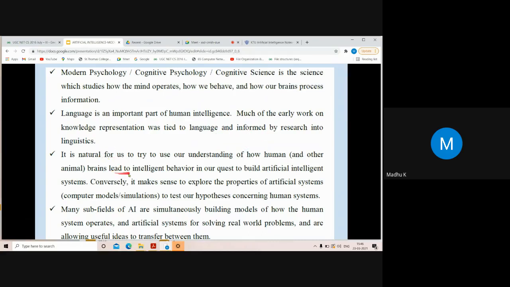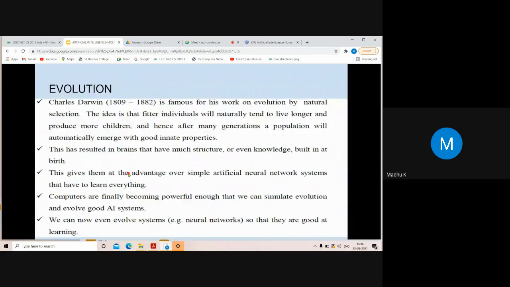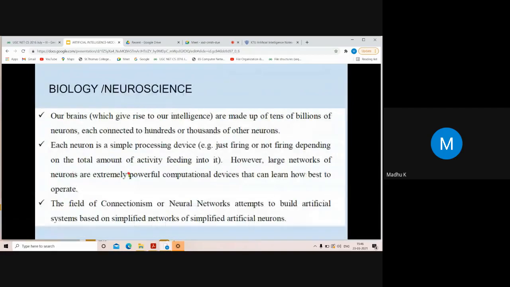Then biology or neuroscience and evolution. In biology and neuroscience we study what our brain is and how it is made up. It is made up of tens of billions of neurons, each connected to hundreds or thousands of others. Each neuron is a simple processor. So a study of various biological activities and neuroscience happened.